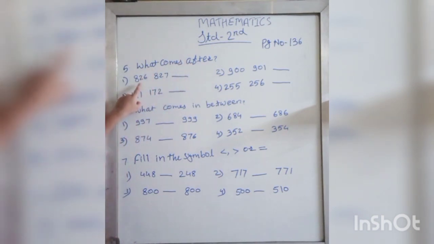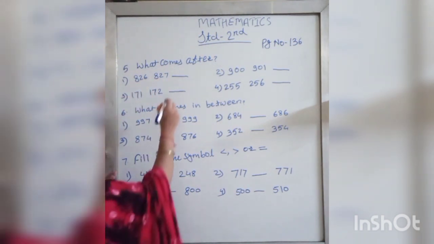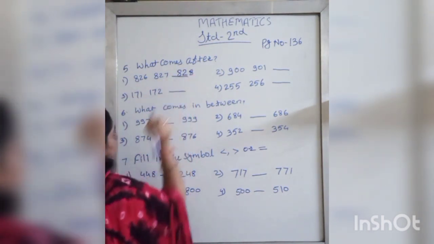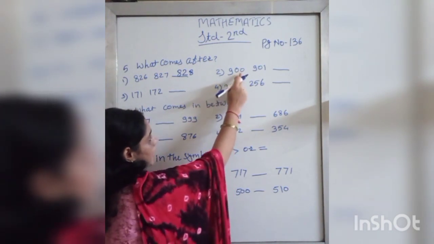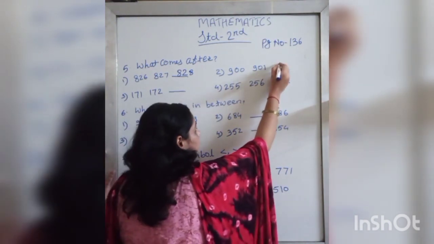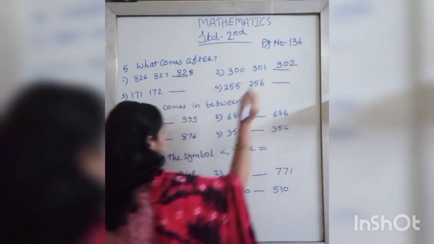What comes after? First one, the numbers are 826, 827. What we write after 827? 828. See the next one. Numbers are 900, 901. And after that which number comes? 902.